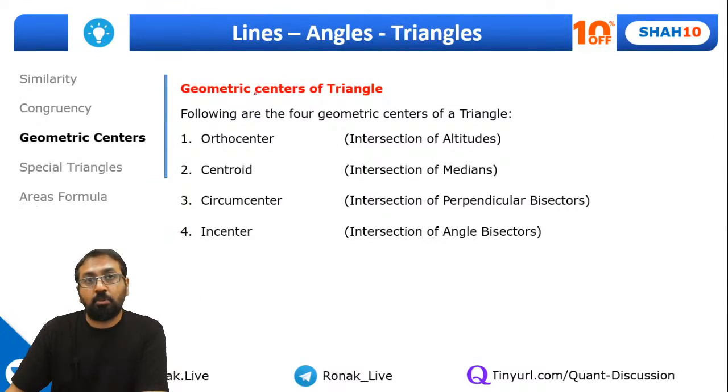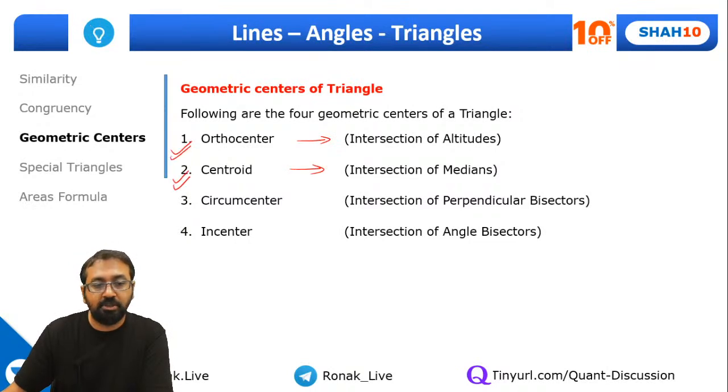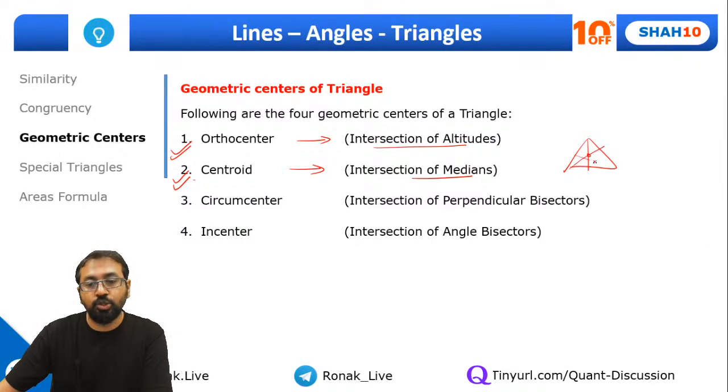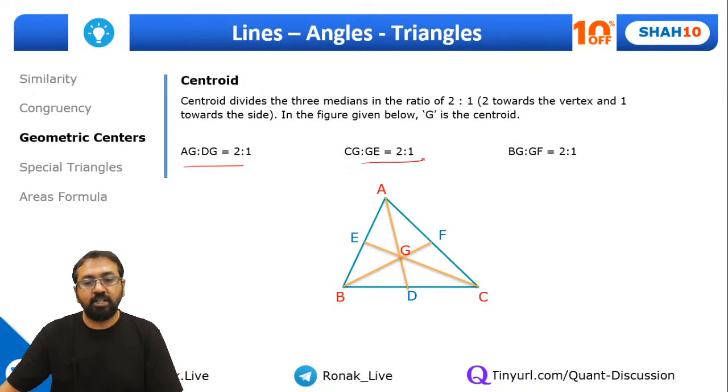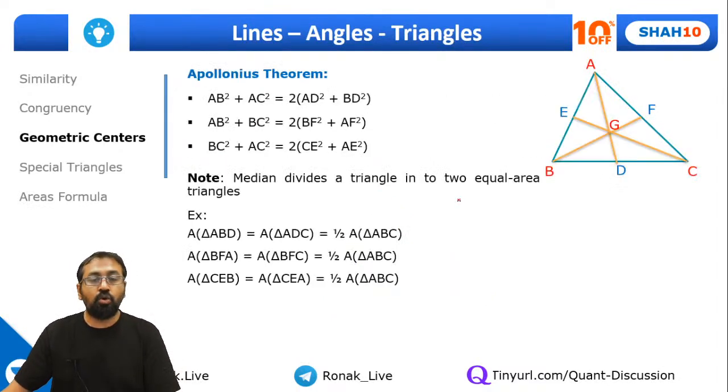Okay, then we started with geometric centers. So these 4 geometric centers we had to discuss. In fact, we have already discussed these 2 geometric centers: the orthocenter, which is the intersection of altitudes, and the centroid, the intersection of medians. And when we have medians, the Apollonius theorem comes into the picture. Moreover, the centroid also divides the median in the ratio 2:1. So this will be the ratio 2:1 if these 3 medians are intersecting at this point. So this centroid divides this median in the ratio 2:1, right? So we had discussed this part. So once again, the orthocenter, the centroid, and the 2:1 ratio in which the centroid divides the median. I'm sure you all remember this, and this Apollonius theorem, right?